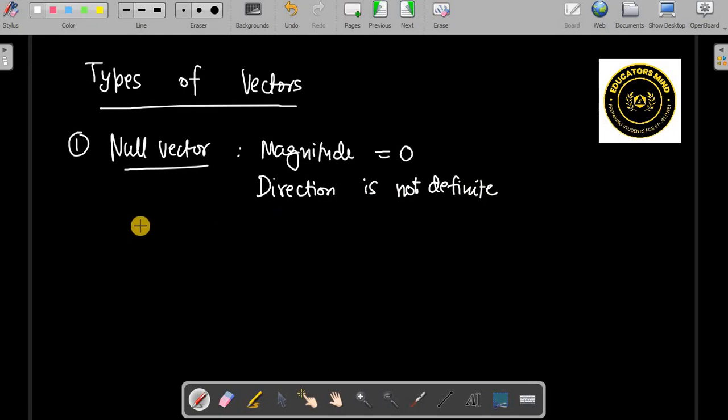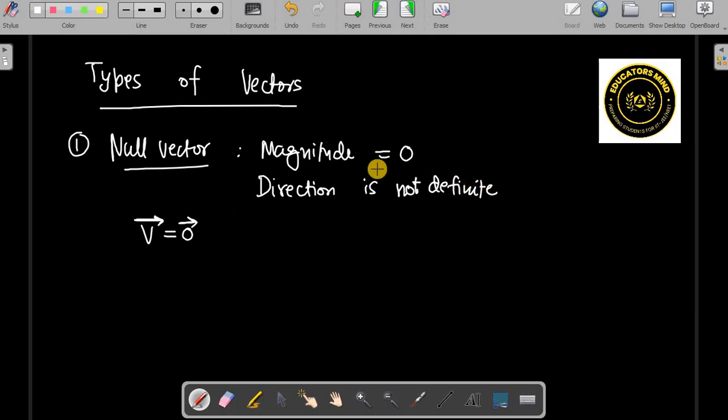For example, if I say the velocity vector is 0, a vector is represented by an arrow symbol over the letter, so this is the velocity vector v. It should be written as the 0 vector, not just 0, because just 0 looks like only the magnitude. The 0 vector has a direction, although the direction may not be definite.